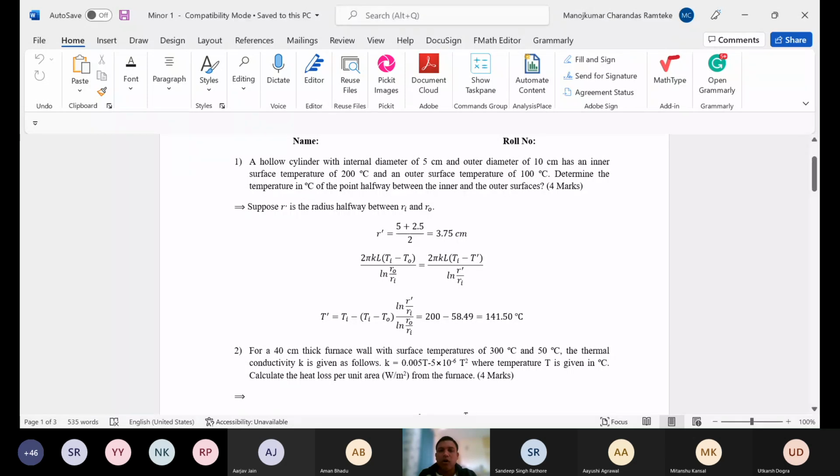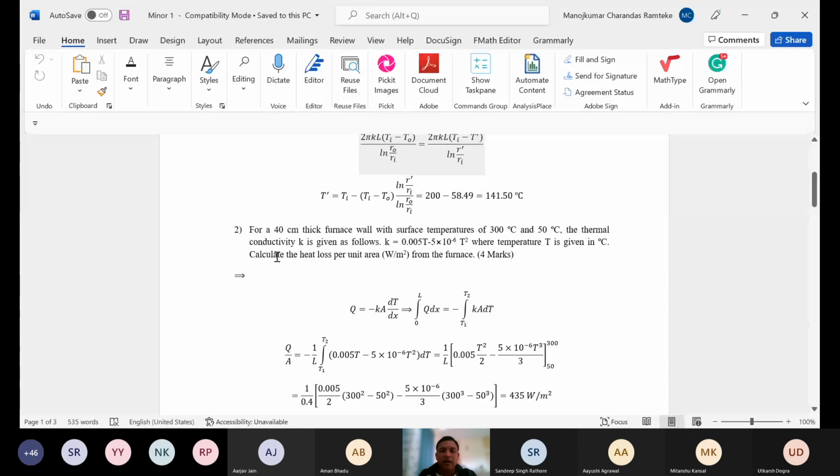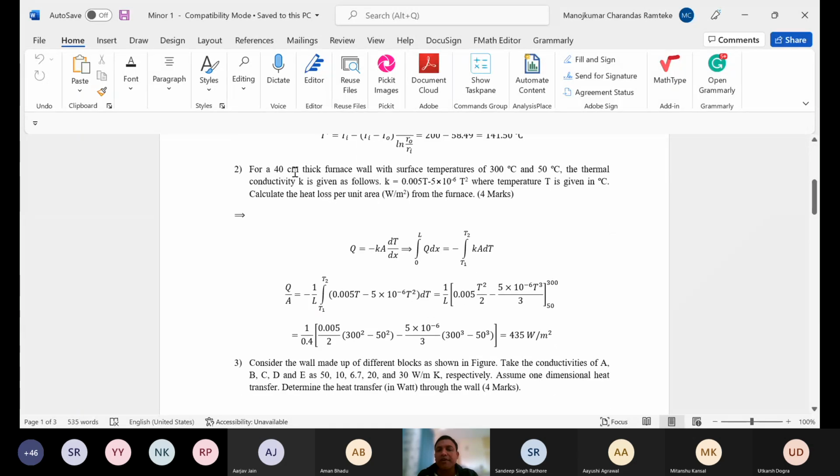The next question was a 40 cm thick furnace wall with surface temperatures of 300 degrees Celsius and 50 degrees Celsius. The thermal conductivity K was not constant, it was a function of temperature, and the heat loss per unit area was asked to calculate.